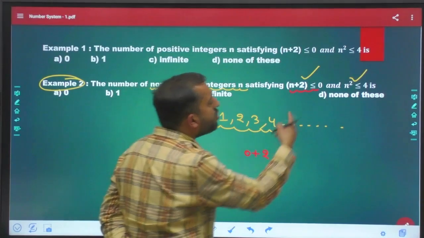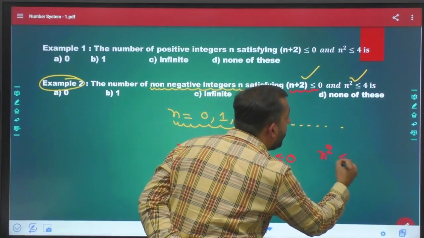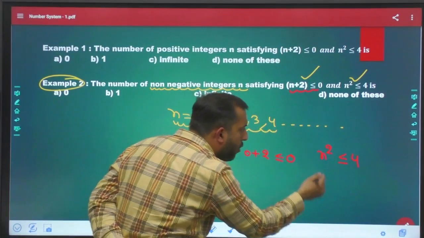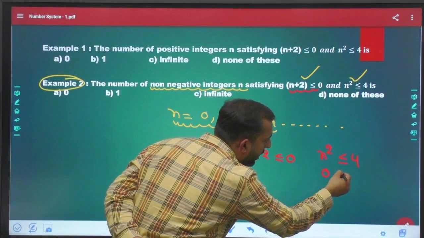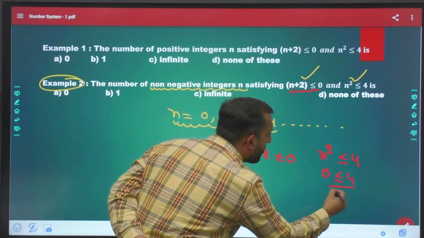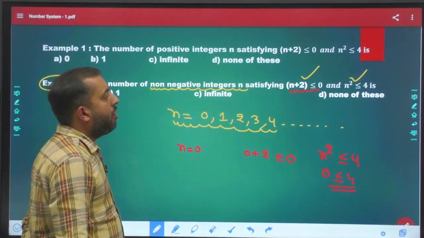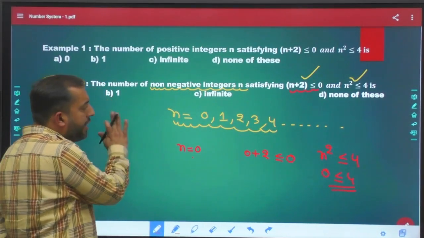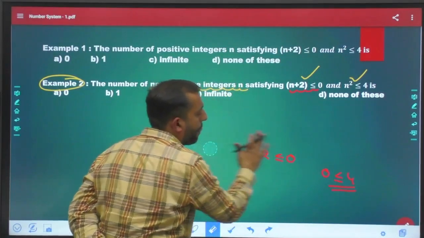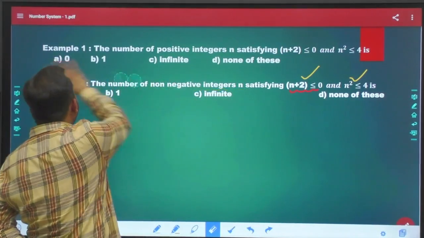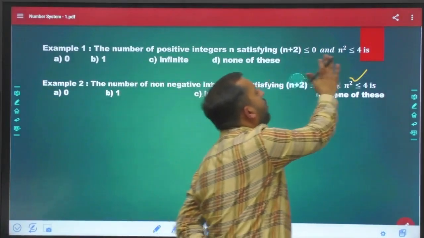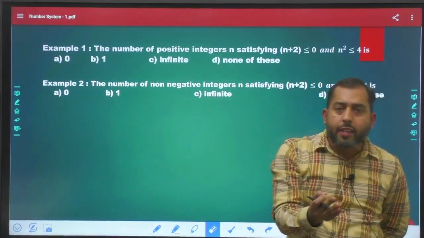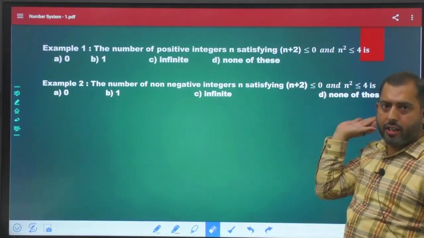And n square is less than or equal to 4: if you put n equal to 0 here, again 0 is less than or equal to 4. So in this case, we are not able to find even a single value of n that will satisfy both of these conditions.